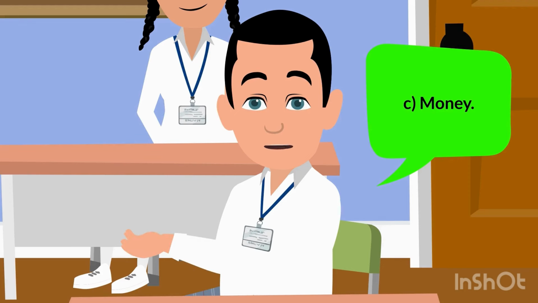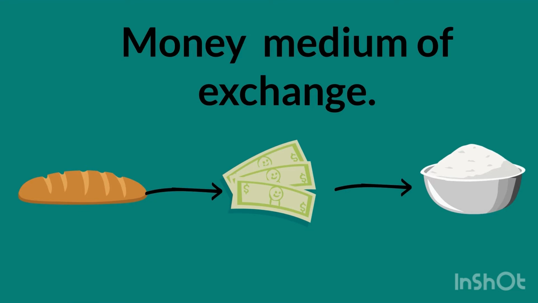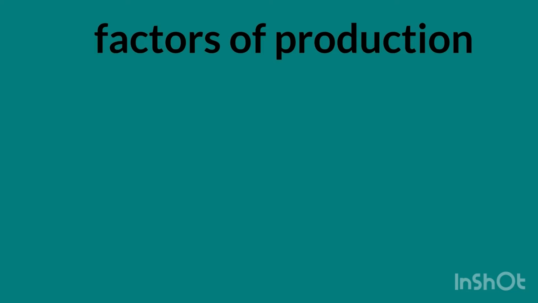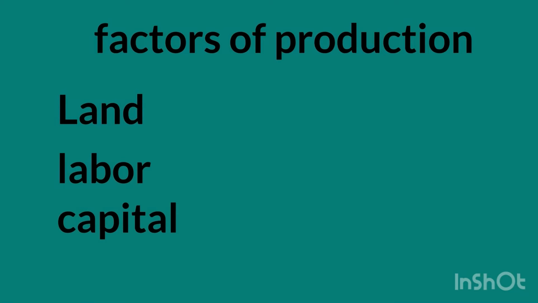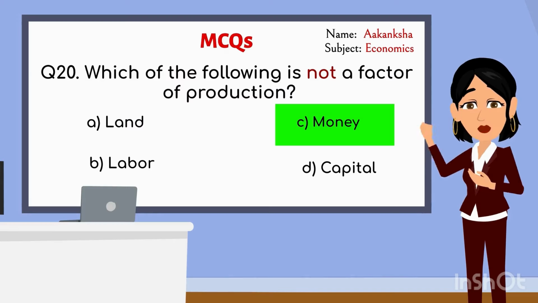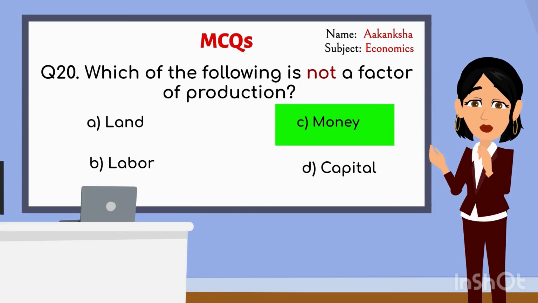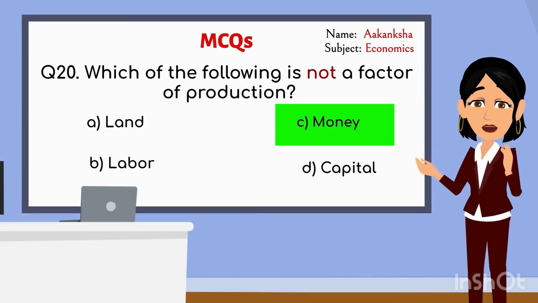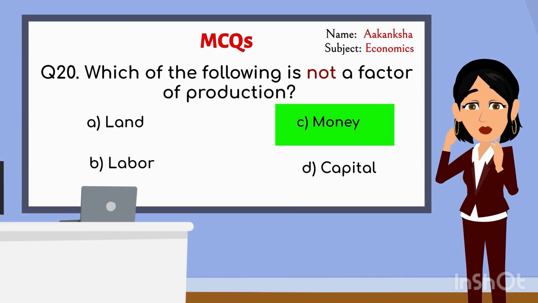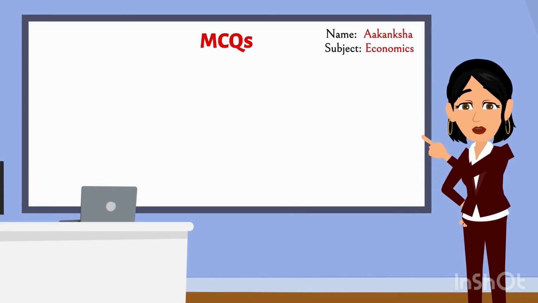Because money itself doesn't produce anything, it's just a medium of exchange. The real factors of production are land, labor, capital, and entrepreneurship. Exactly. Factors of production are resources directly involved in producing goods and services. Money is used to acquire these resources but isn't a productive resource itself. Well done. Okay, class, here's the next question for you.